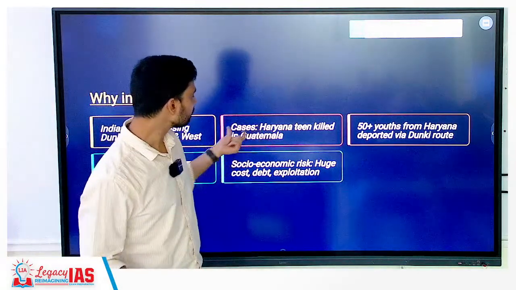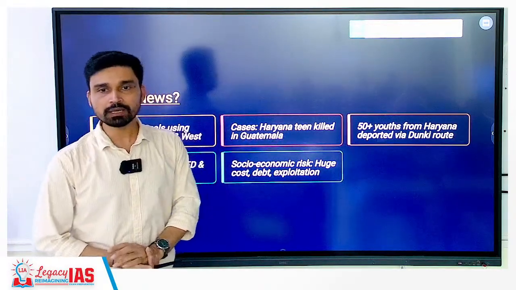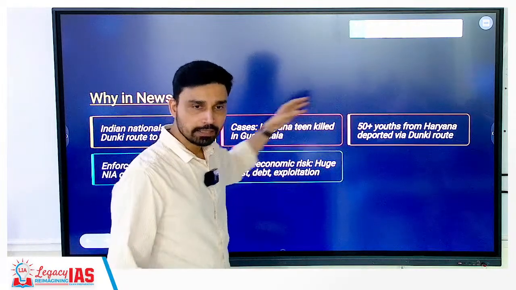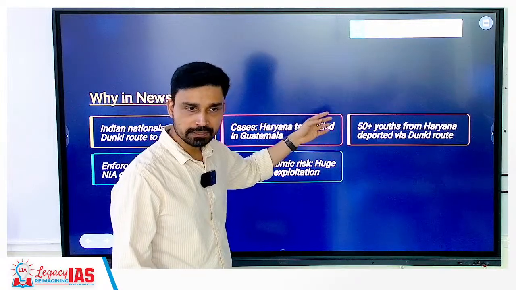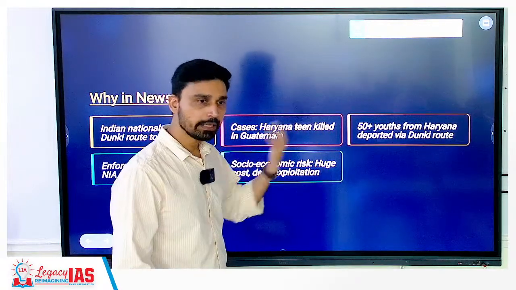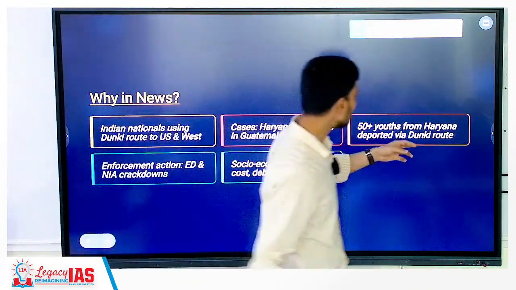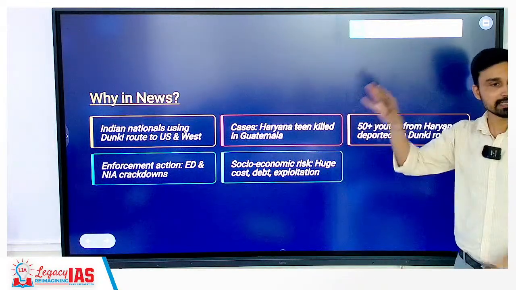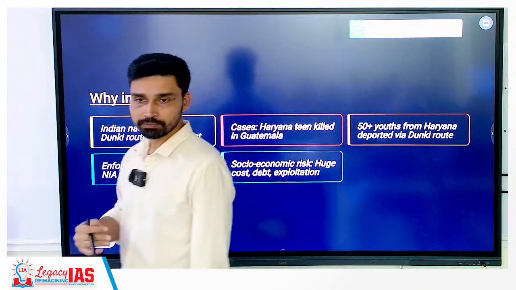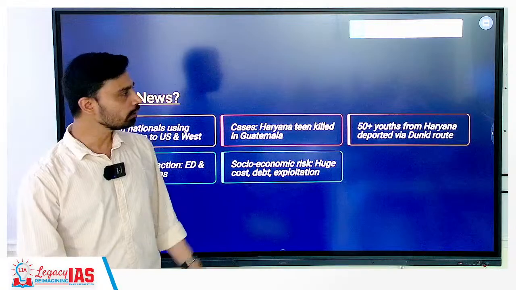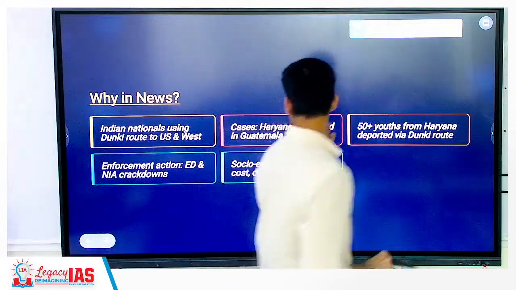Cases we have seen. Why are we talking about this? Because last week a Haryana teen was killed in Guatemala. He was captured by organized crime groups, drug cartels operating in these areas. They killed him after asking for money; due to some reason the money was not transferred, and he was killed. 50 plus youth from Haryana were recently identified and deported, especially after Trump came in. You would have heard that a lot of Indian illegal migrants were deported and brought on military planes in shackles. Many flights have landed in Amritsar. So this is the major issue that we have.